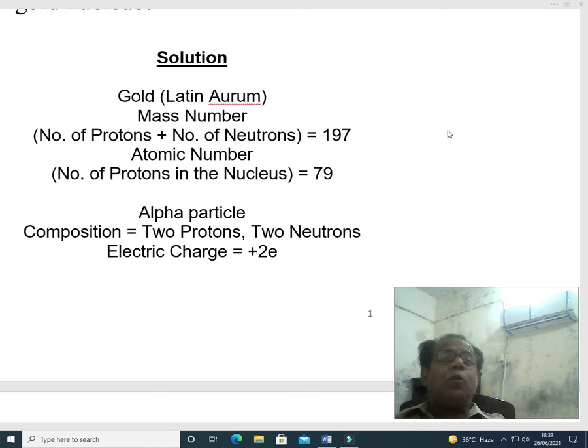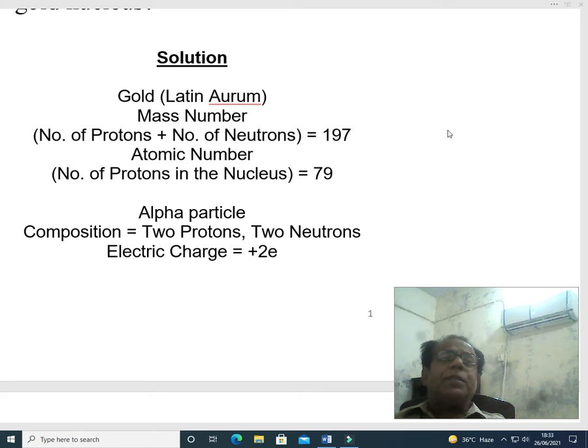That is the number of protons in the nucleus. We know that the number of protons in the nucleus is equal to the number of electrons revolving around the nucleus. This number, 79, is important for solving this problem because it describes